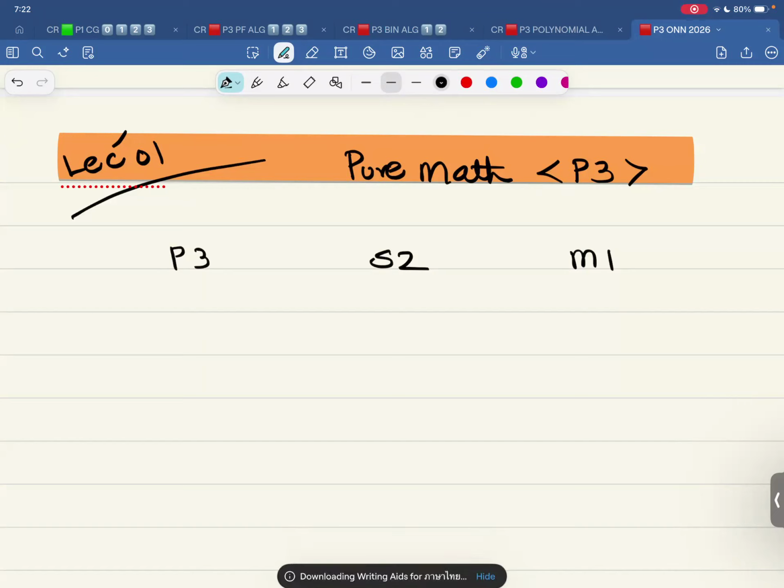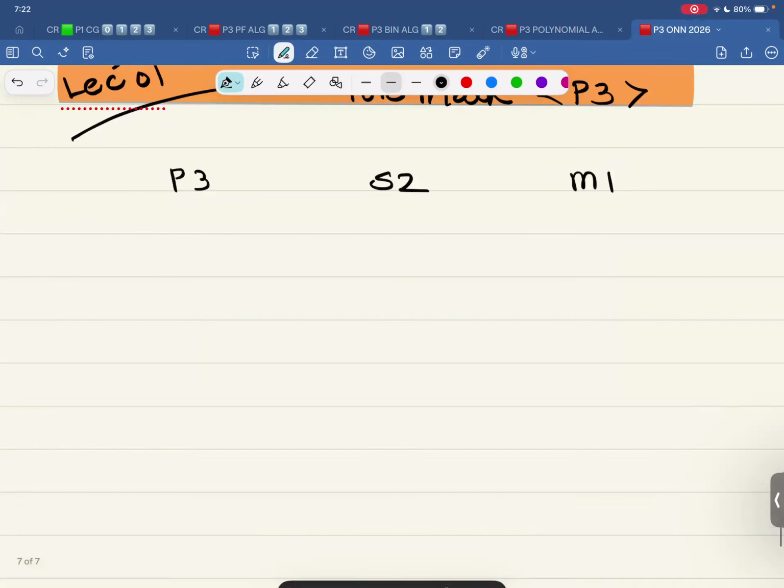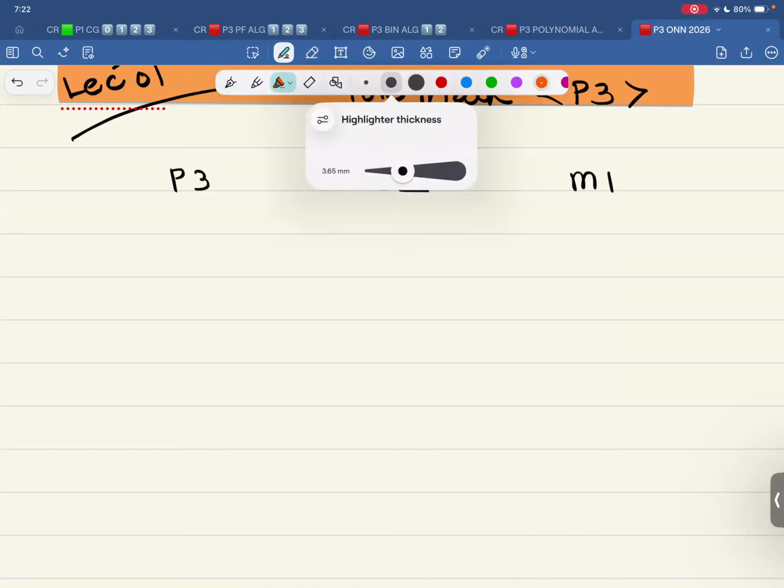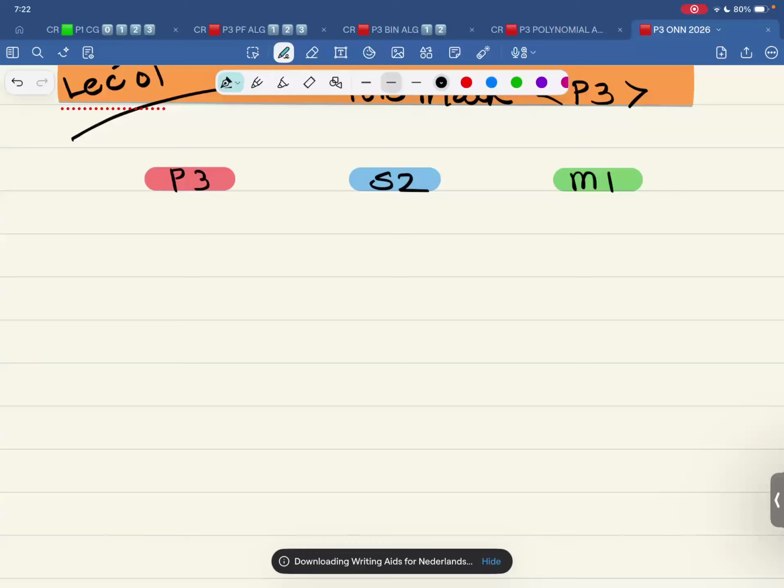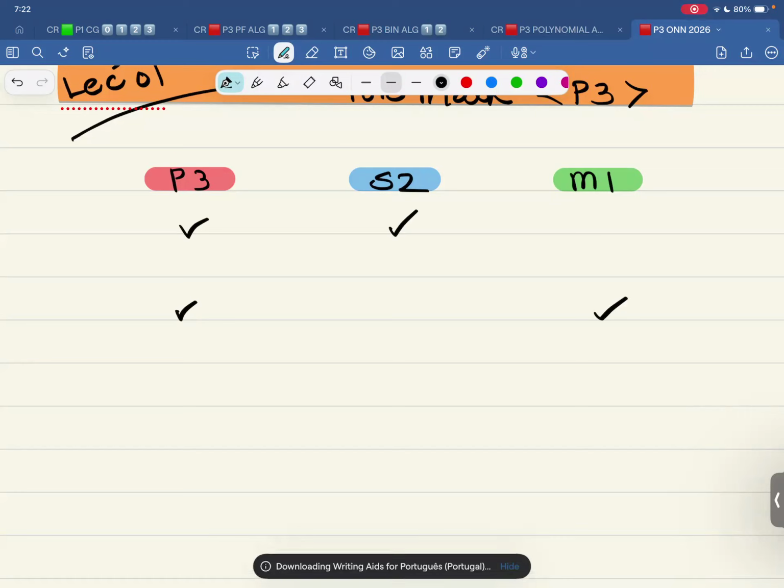Okay. So now, when we talk about P3, S2, M1, first of all, let's highlight each thing. That is P3, and then S2, and then M1. So either someone takes P3 and S2, or someone takes P3 and M1. P3 is paper 3.